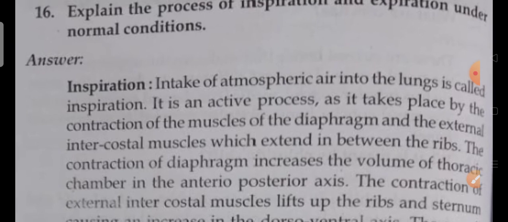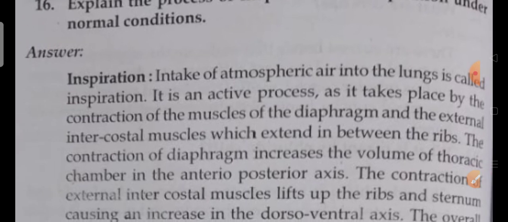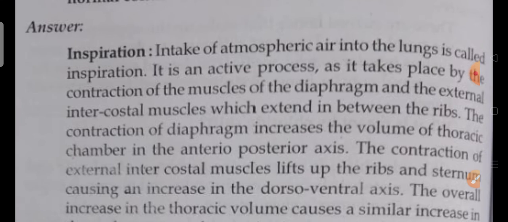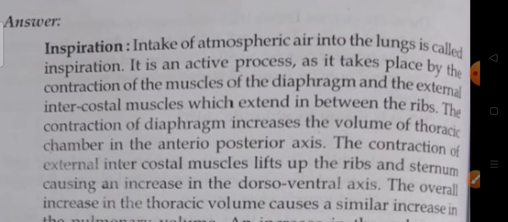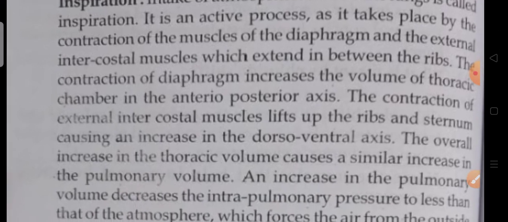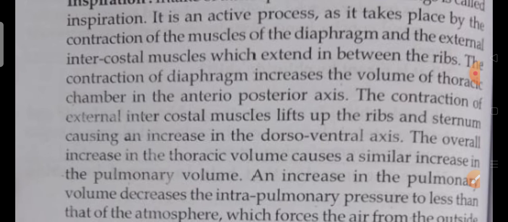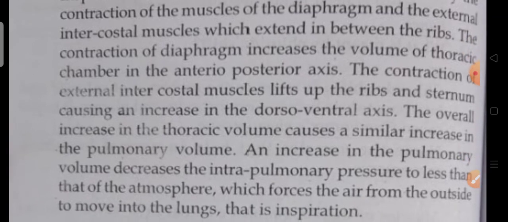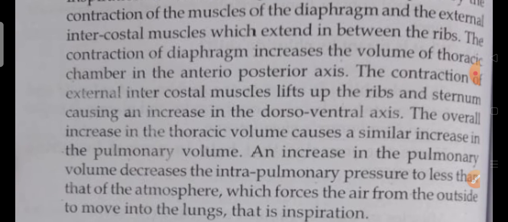Intake of atmospheric air into the lungs is called inspiration. It is an active process, as it takes place by the contraction of the muscles of the diaphragm and the external intercostal muscles, which extend between the ribs. The contraction of the diaphragm increases the volume of the thoracic chamber in the anterior-posterior axis. The contraction of the external intercostal muscles lifts up the ribs and sternum, causing an increase in the dorsal-ventral axis.